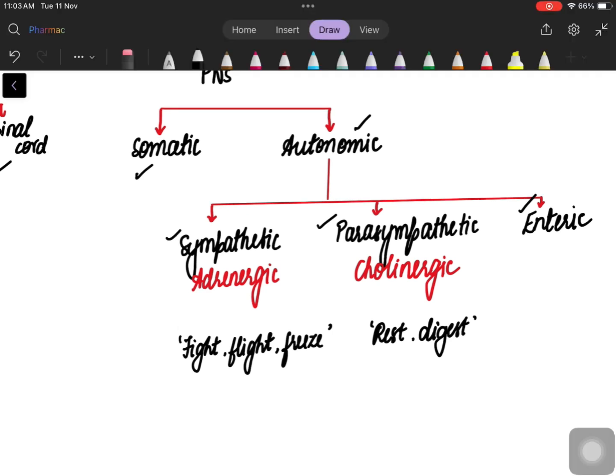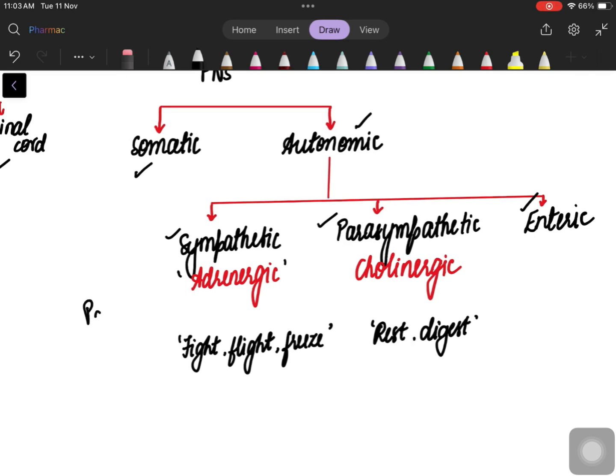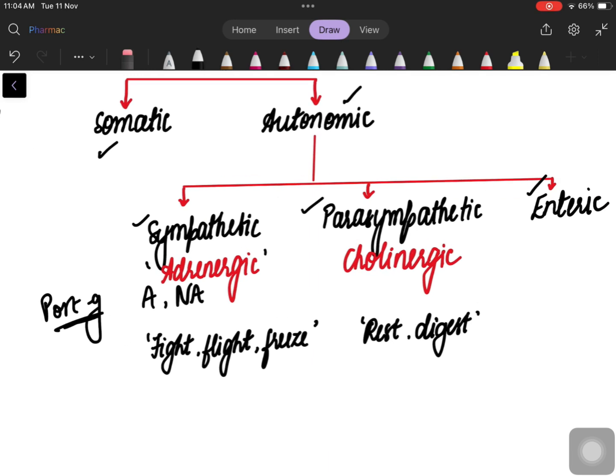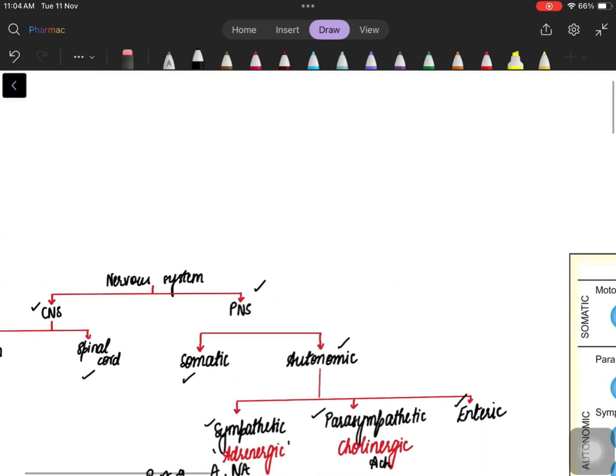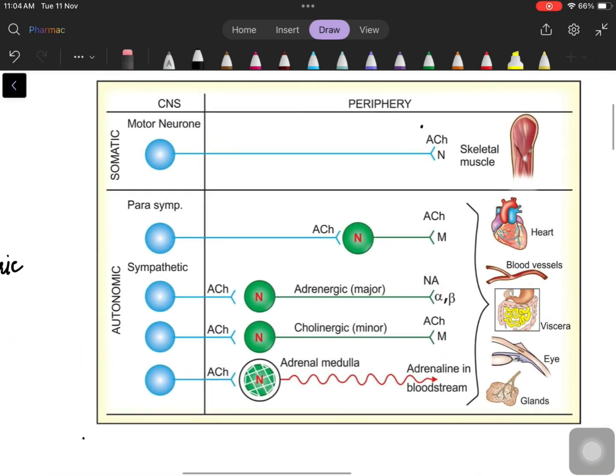Sympathetic, in the context of pharmacology, is called the adrenergic nervous system. That's because the post-ganglionic neurotransmitter is adrenaline and noradrenaline. Now we'll understand what that means, but for now, sympathetic is noradrenaline and adrenaline, whereas parasympathetic, the neurotransmitter mainly involved is acetylcholine. Let's quickly see what this postganglionic is.